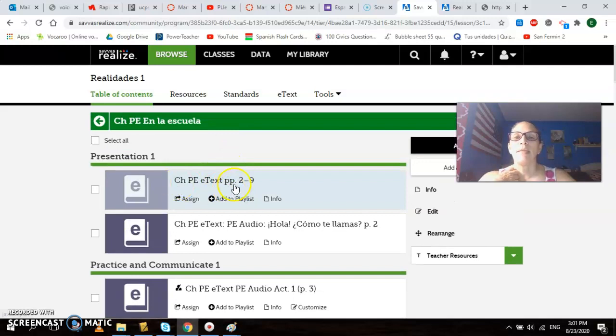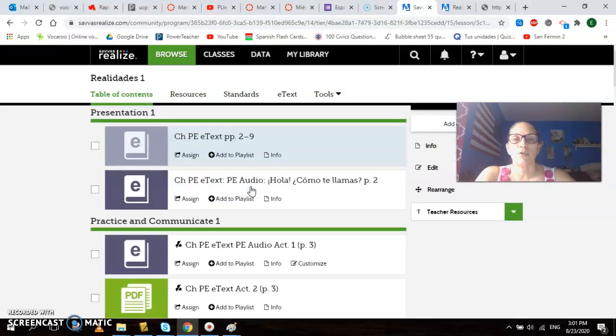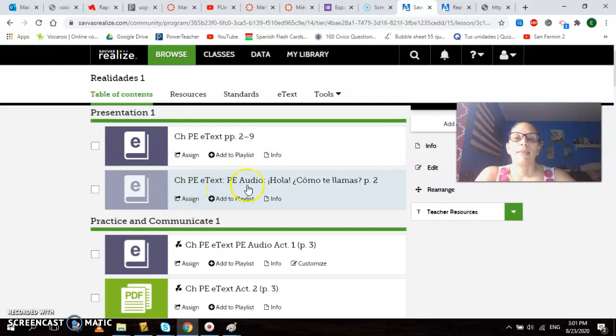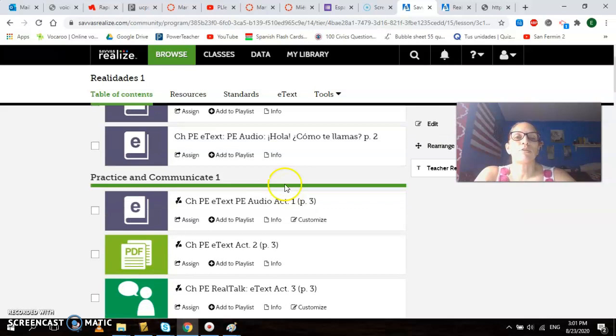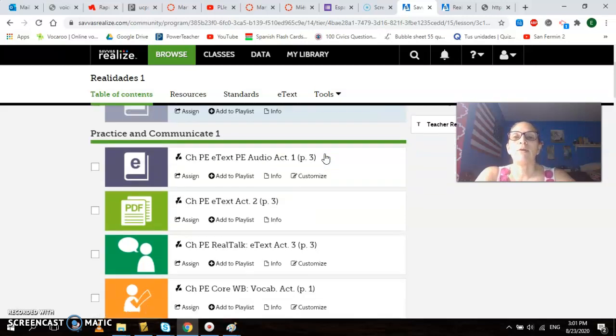You have this, that is your presentation. So you're going to look at both presentations. Please be sure that you complete this. So it's just to go and see the pages that I just showed you and then do this. It's just to follow what they are asking you to do and see that it's marked completed. And then you have your practices. So I'm going to show you some of the practices.